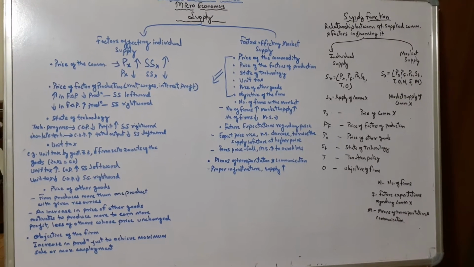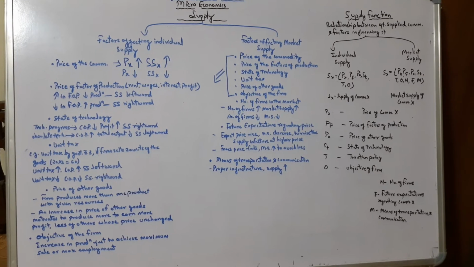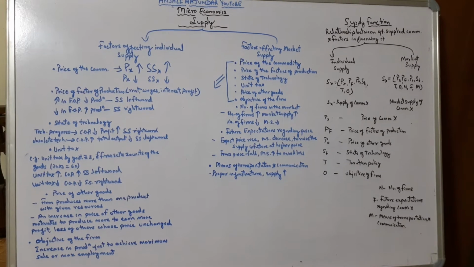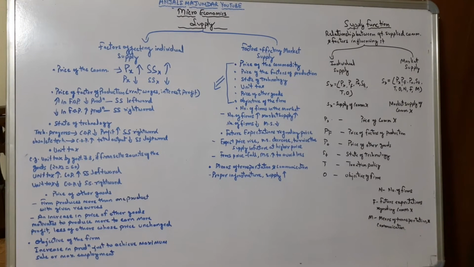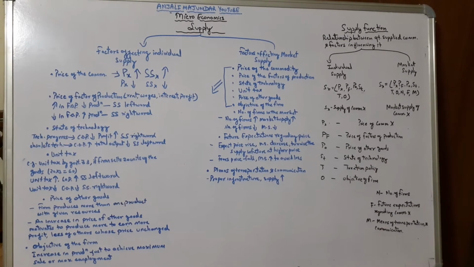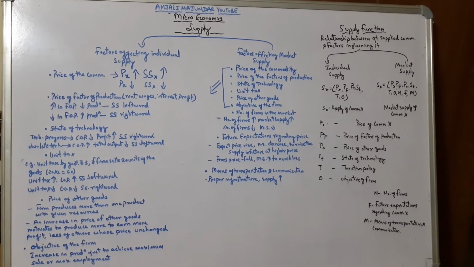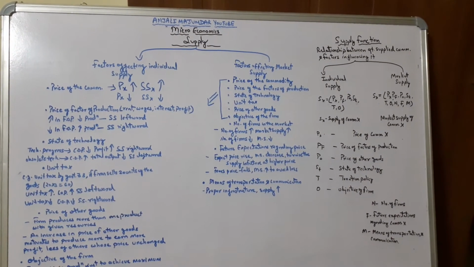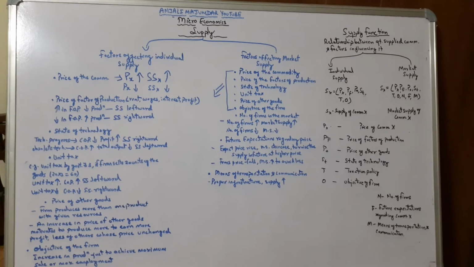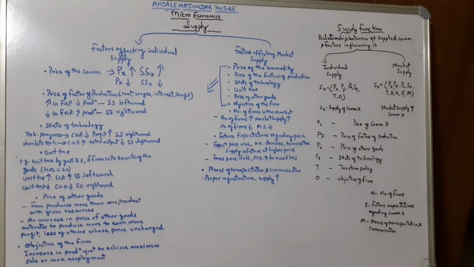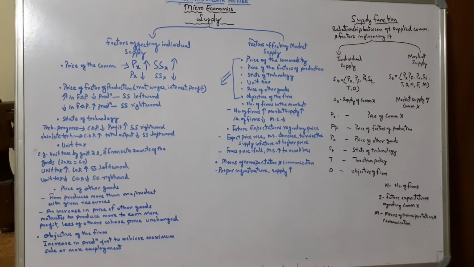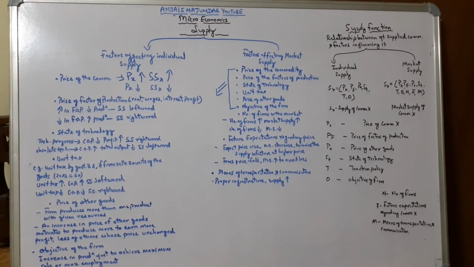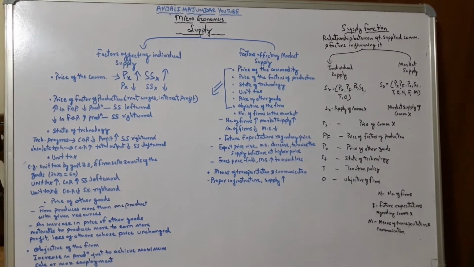Then the next point is the price of other goods. Now, a firm produces more than one product with given resources. Now if there is an increase in the price of other goods, right? If the firm is engaged in the production of two products, product A and product B, and the price of product B increases, it will motivate the firm to increase production, because if the sale increases, that means profit also increases, right?